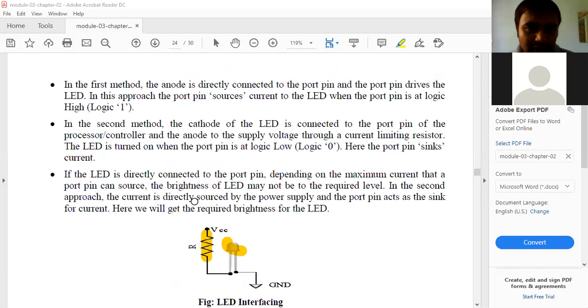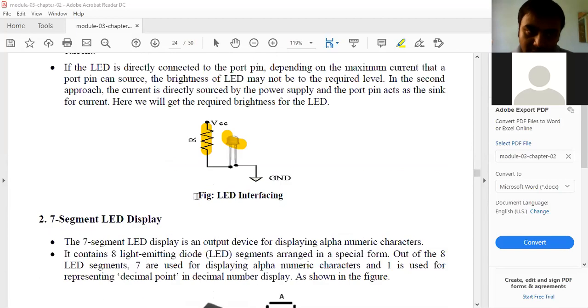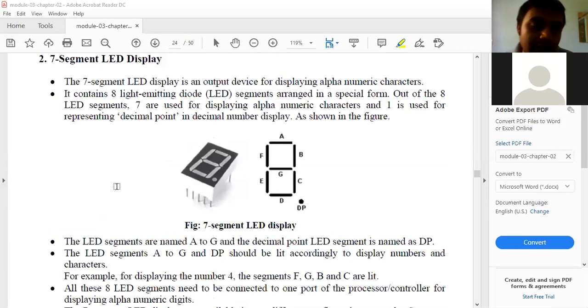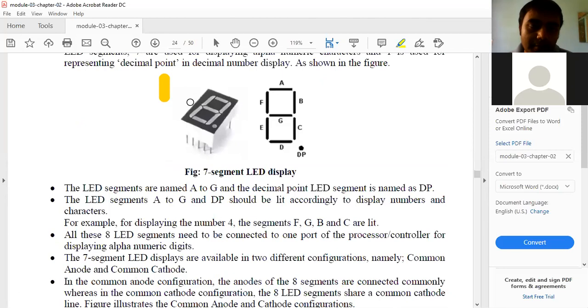So this is the LED. Okay, it's very simple. The first one is the IO subsystem. The second one is the 7-segment LED. In certain embedded computing systems, or applications of embedded systems, they use the LED.